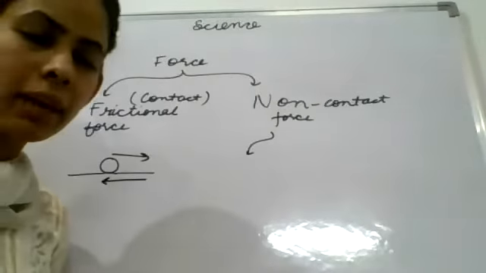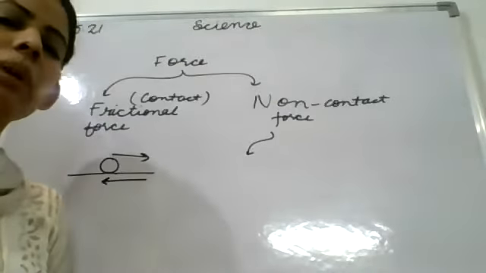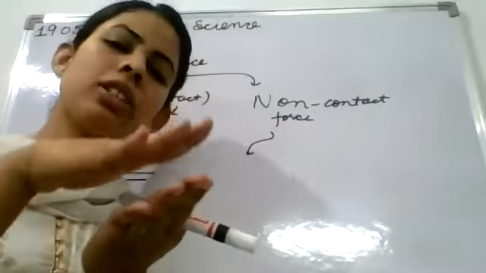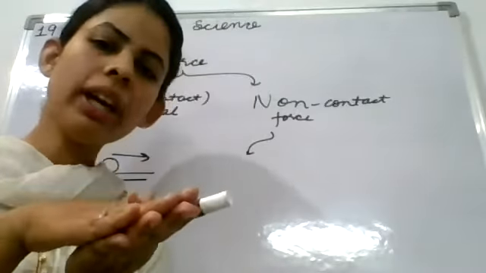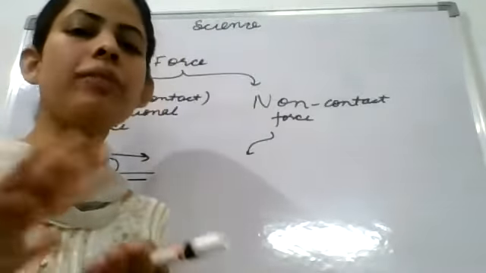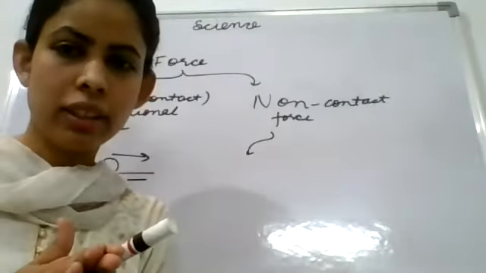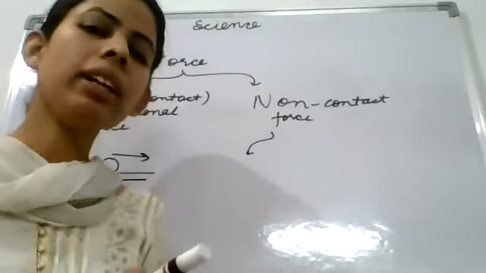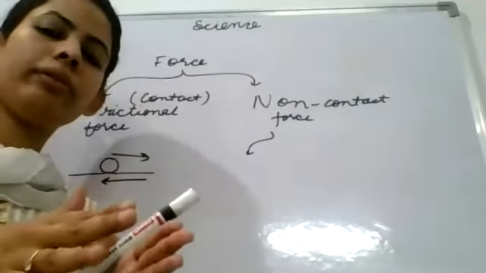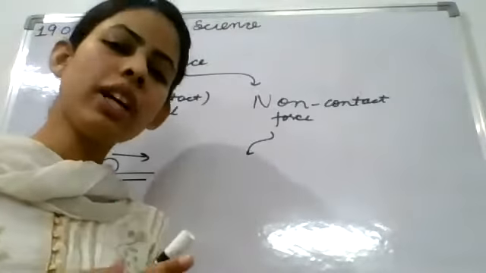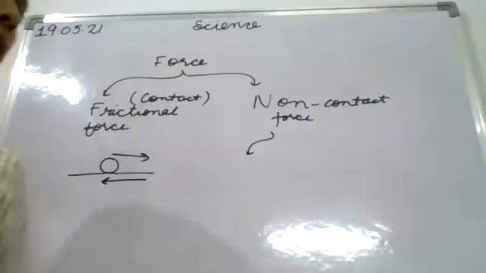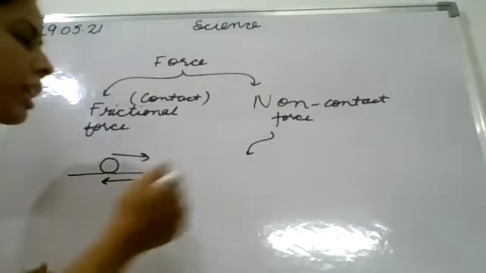We have done the example of a scale. When we rub it on our hair, it starts attracting pieces of paper. At that time, we have charged that scale by rubbing it. Clear? Then it attracts the uncharged paper. The force that comes at that time is called the electrostatic force.